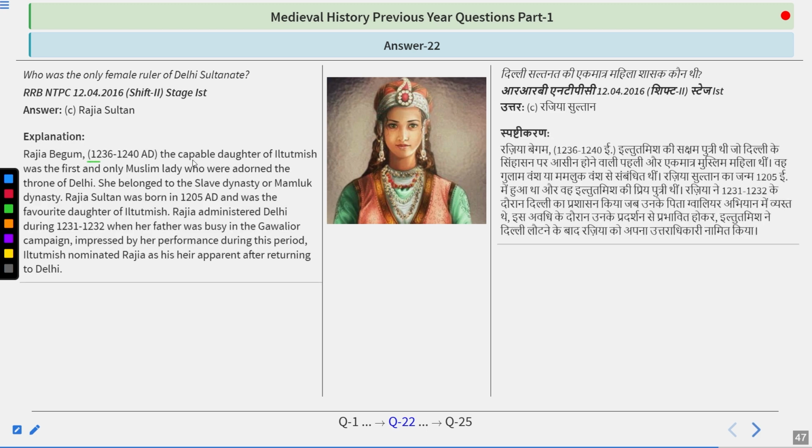Razia Begum, the capable daughter of Iltutmish, was the first and the only Muslim lady who adorned the throne of Delhi. She belonged to the slave dynasty or Mamluk dynasty. Razia Sultan was born in 1205 AD and was the favorite daughter of Iltutmish. She administered Delhi during 1232 when her father was busy in the Gwalior campaign. Impressed by her performance, Iltutmish nominated Razia as his heir apparent after returning to Delhi. So remember, the answer of this question is Razia Sultan.